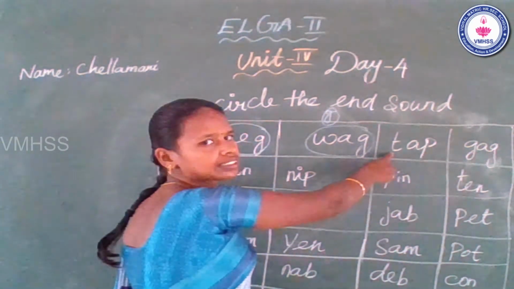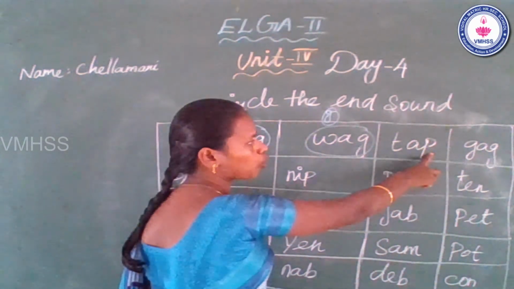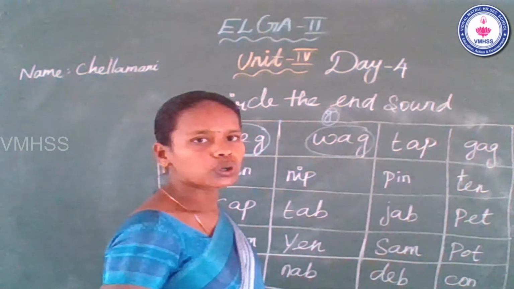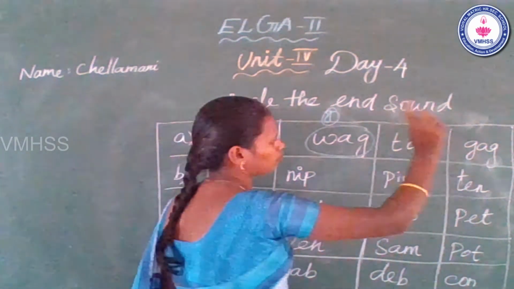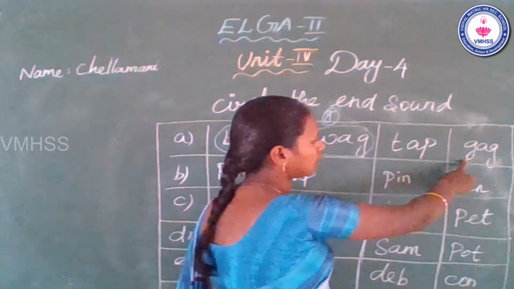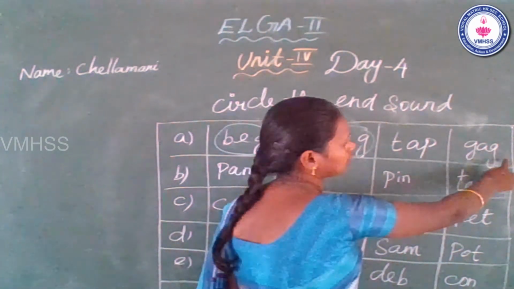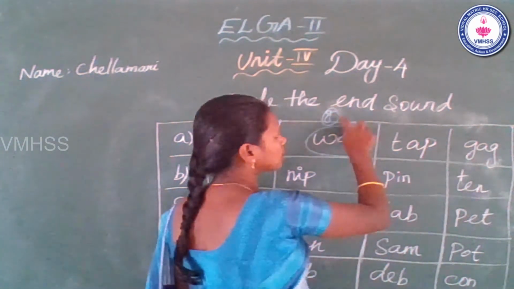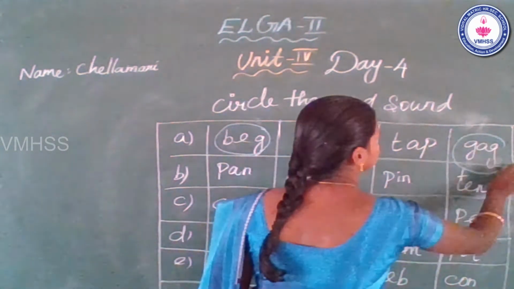Beginning sound T, middle sound I, end sound P. This word doesn't have end sound G. So this is no. Next, fourth one. This beginning sound G, middle sound I, end sound G. This word has end sound G. So you can circle it.